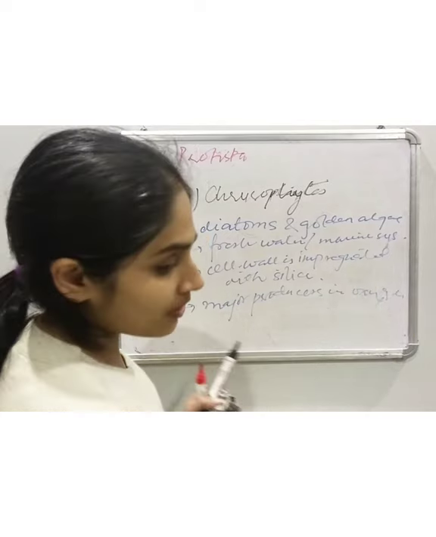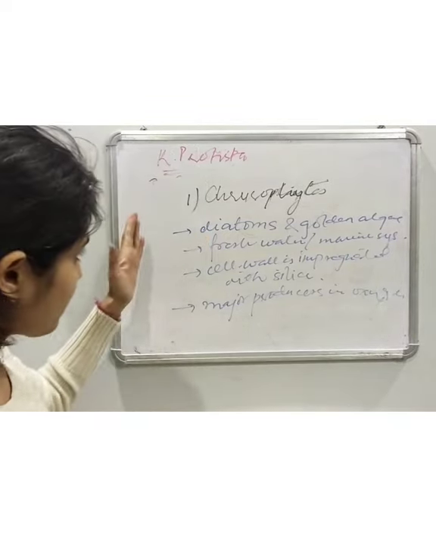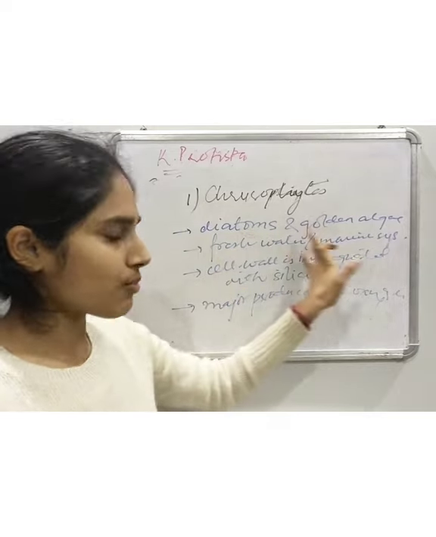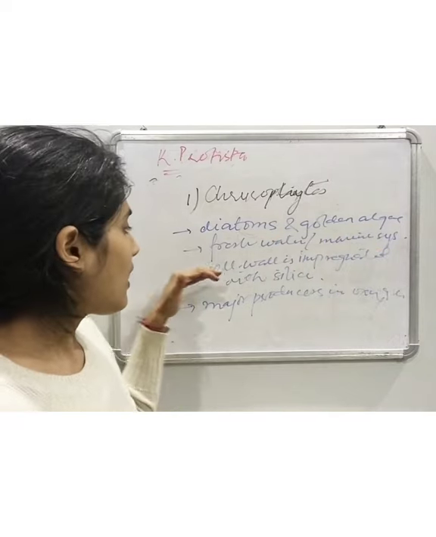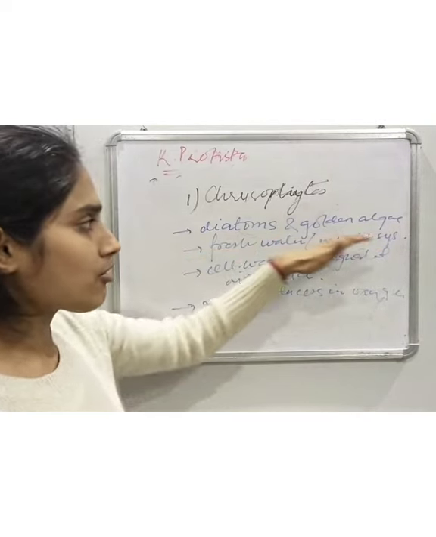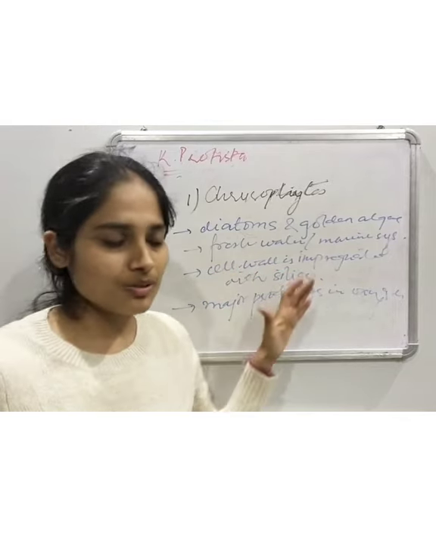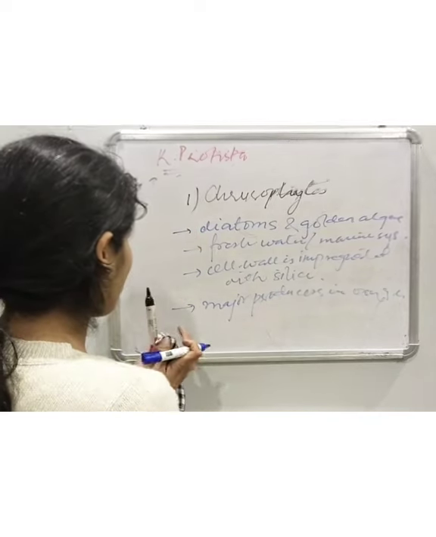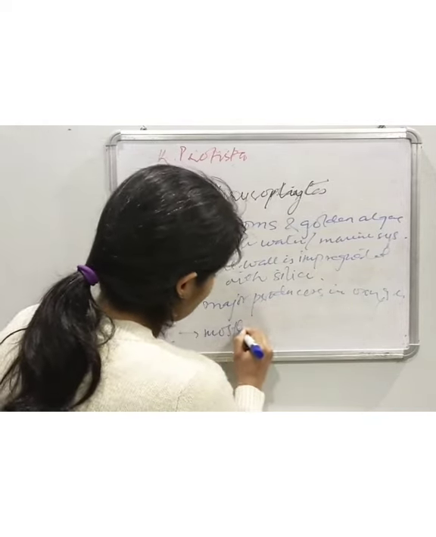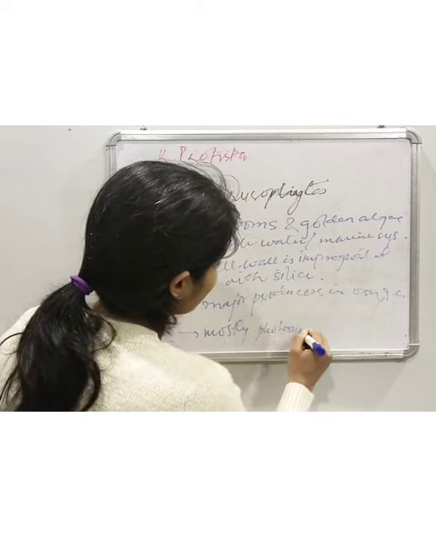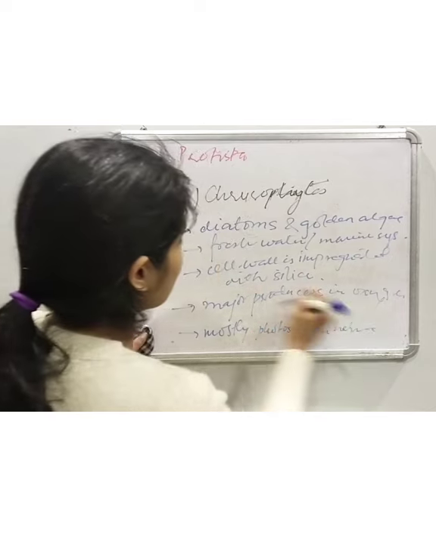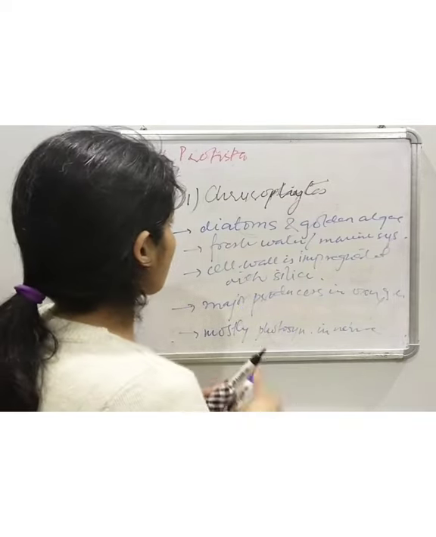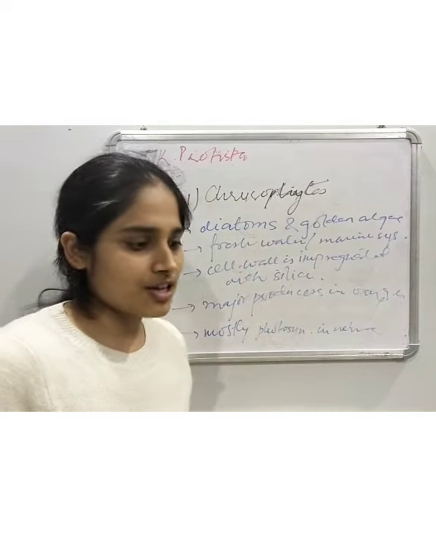So these are some of the important points about chrysophytes. They include diatoms and golden algae. They are mostly freshwater or marine. They colonize freshwater or marine systems. Their cell wall is impregnated with silica. They are major producers in the ocean, and they are mostly photosynthetic in nature, and that is why we say that they are major producers in oceans. So these are some of the important characteristics of chrysophytes.